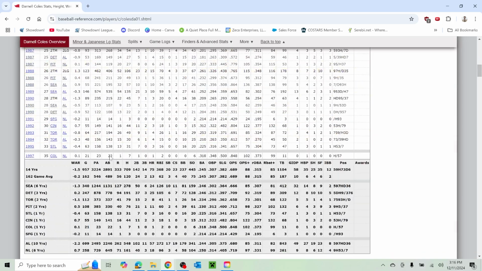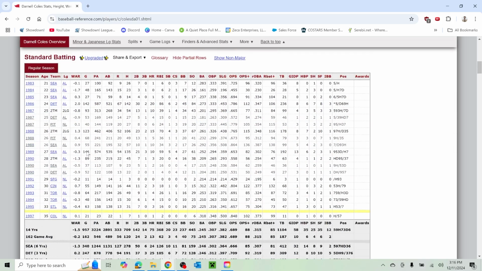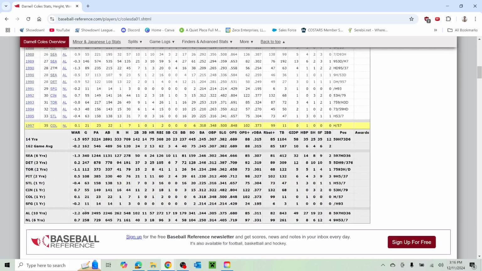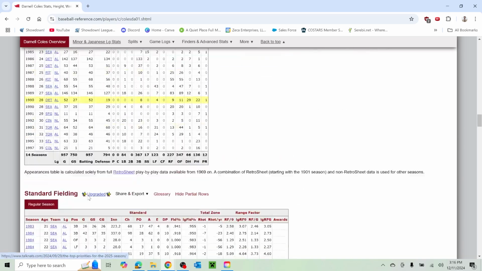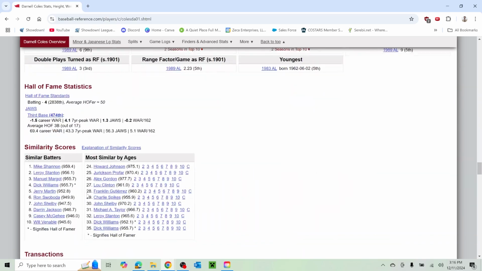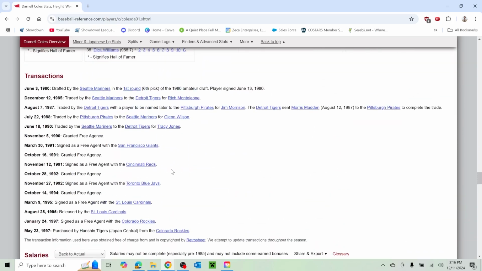Darnell Coles. Played for a bunch of teams. Seattle was a primary team. Detroit, Pittsburgh, back to Seattle, back to Detroit. And then in a span of 3 years, Giants, Reds, Blue Jays, and then to the Cardinals, and then to the Rockies. Let's see how he was acquired in these places. Any trades? Anything that would stand out, maybe?